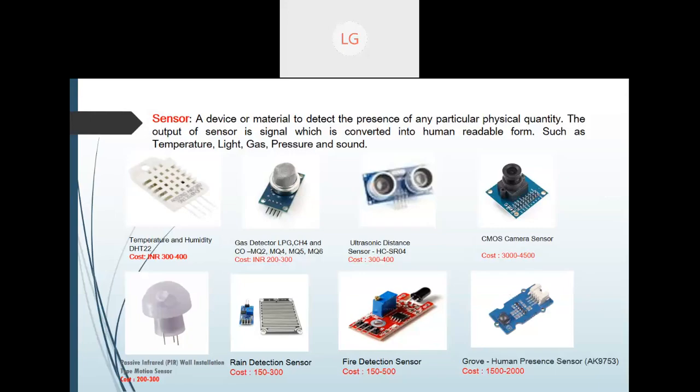I'm showing you a little bit of each, because they say images are retained in the mind, and now we are aware of how these sensors look and how they work, which we will see. We will also see the cost of these sensors.